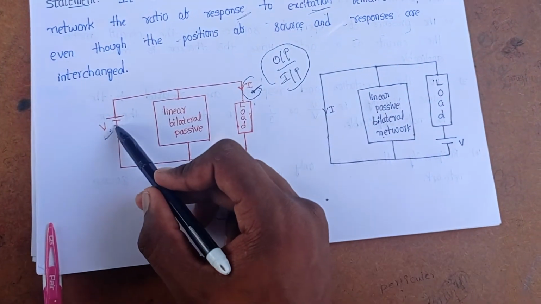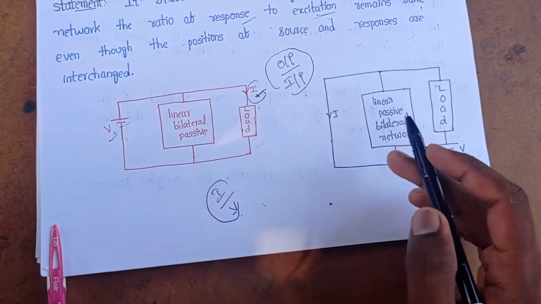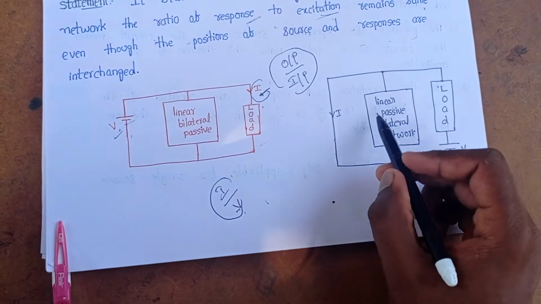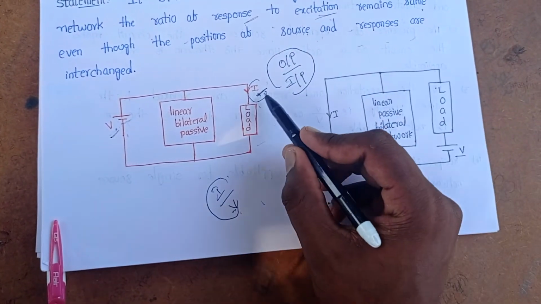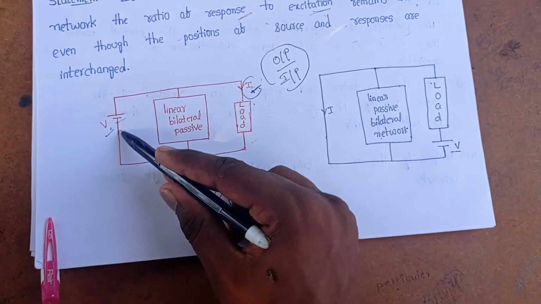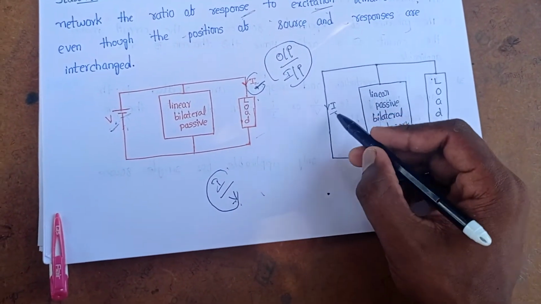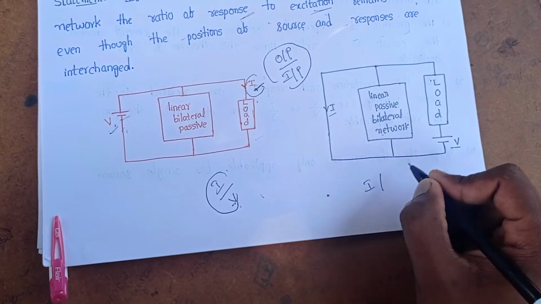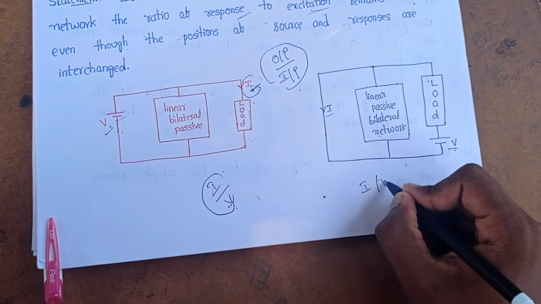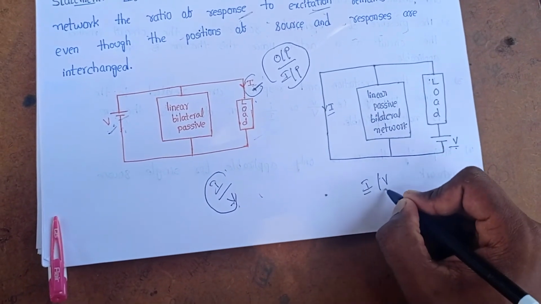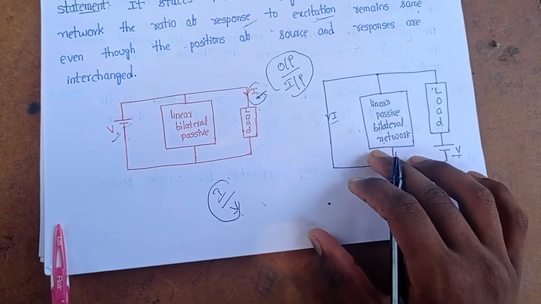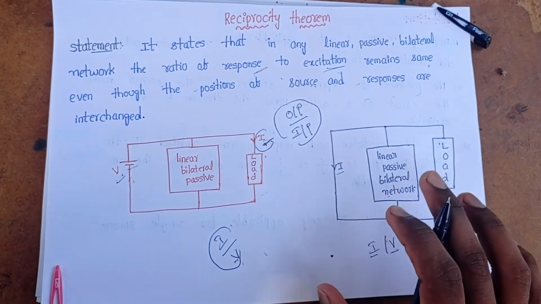I moved this voltage source to this side, and the response I is taken here. Now the response is I and the source is V, and the ratio of response to excitation remains the same. This is stated by the reciprocity theorem.